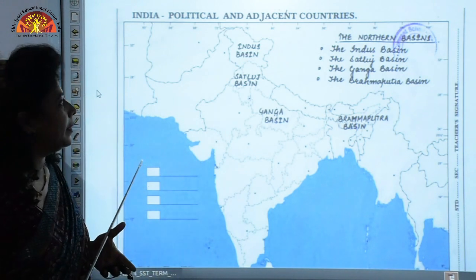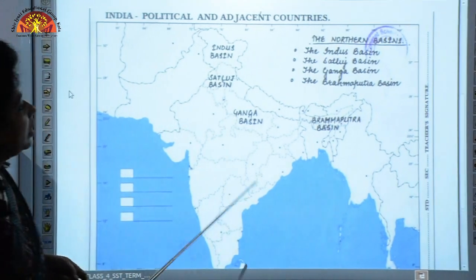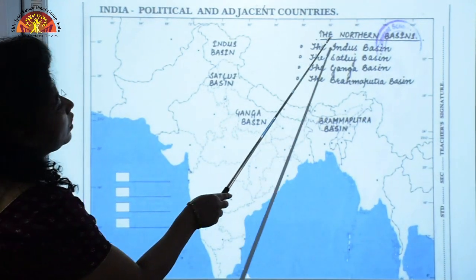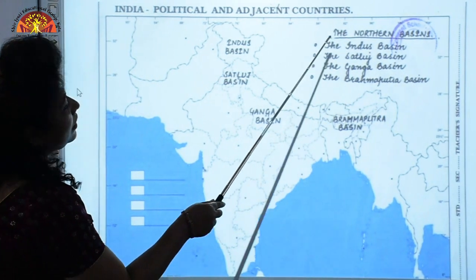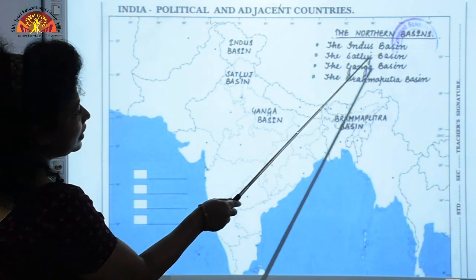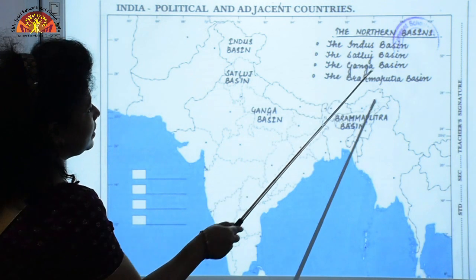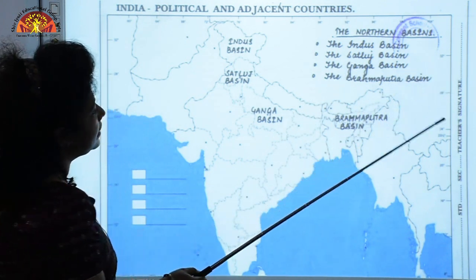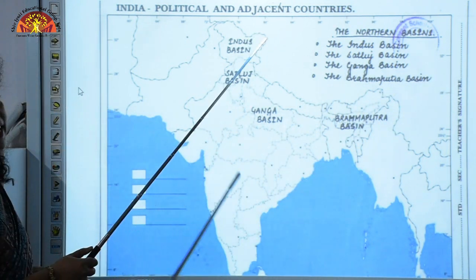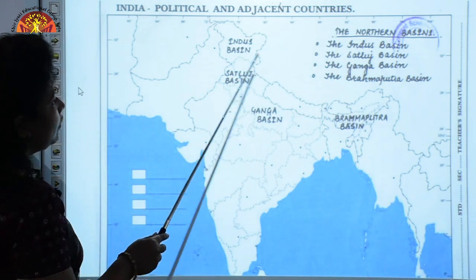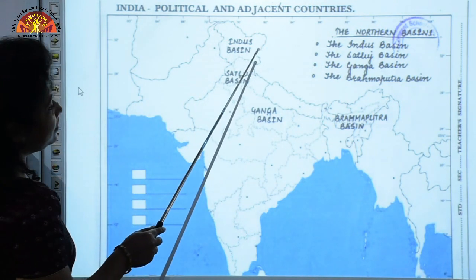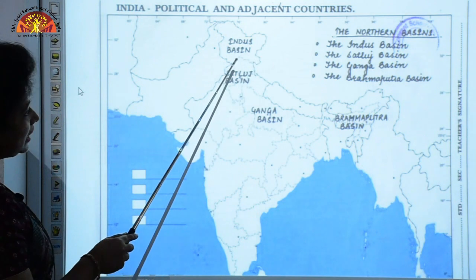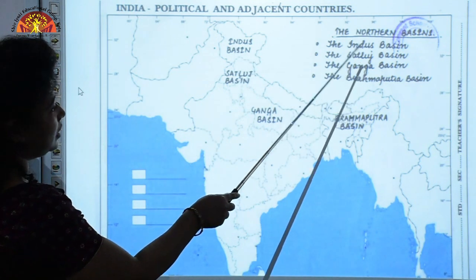related to this chapter. In the map work, you are supposed to identify the northern basins, that is the Indus basin, the Satluj basin, the Ganga basin and the Brahmaputra basin. Let us first identify the Indus basin. It is in the block where Kashmir is. Next you have the Satluj basin.